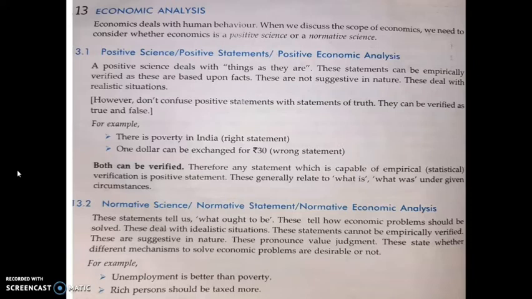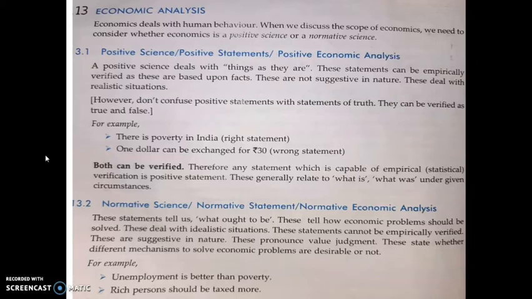For example, there is poverty in India, which is a right statement. Or $1 can be exchanged for 30, which is a wrong statement. Here they can verify and test whether it is true or false. It is based upon facts that are not suggestive in nature. It deals with a realistic situation.